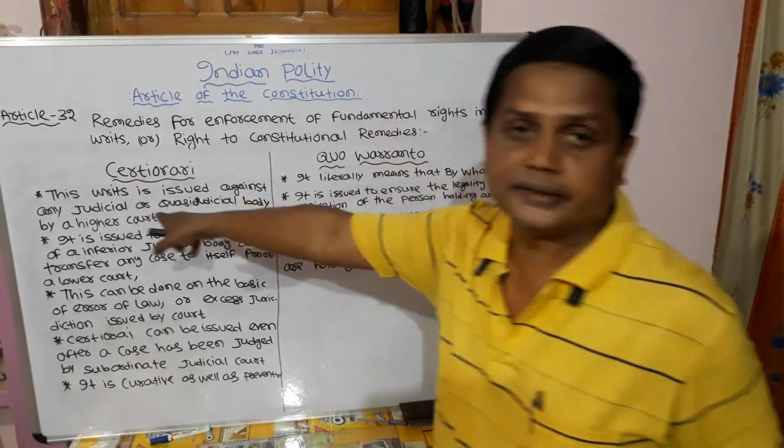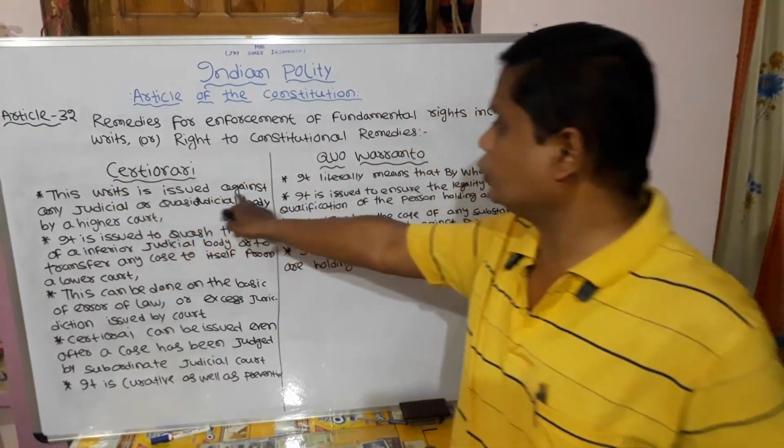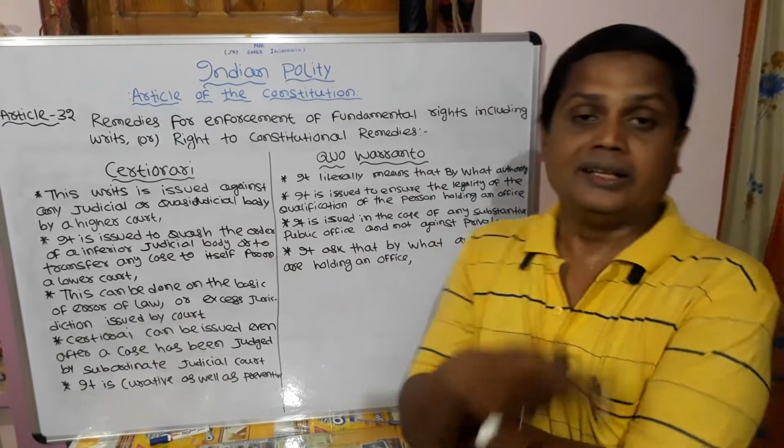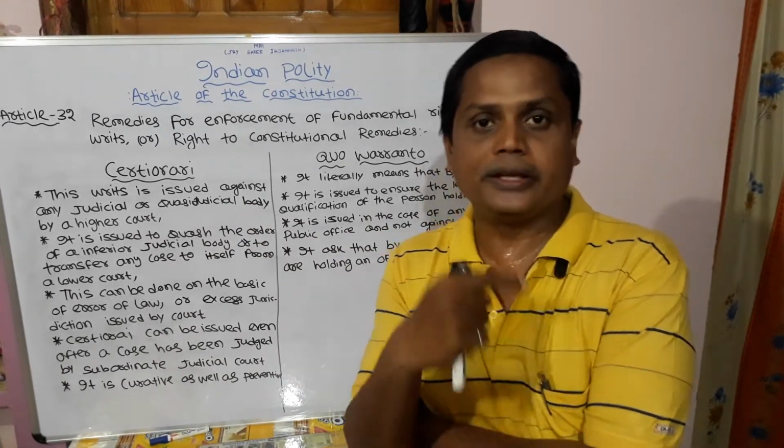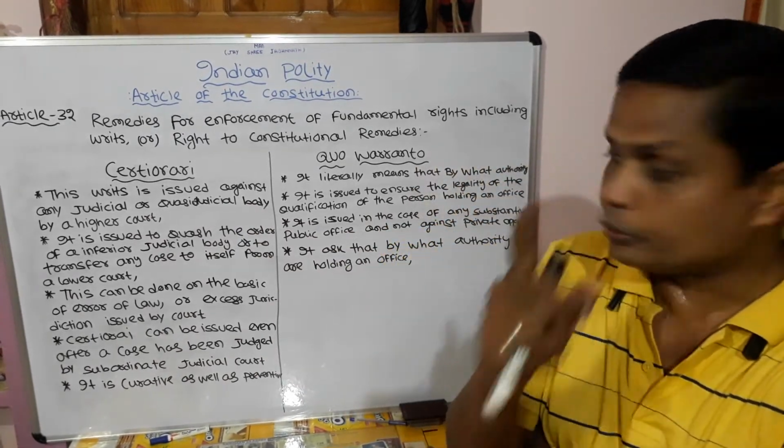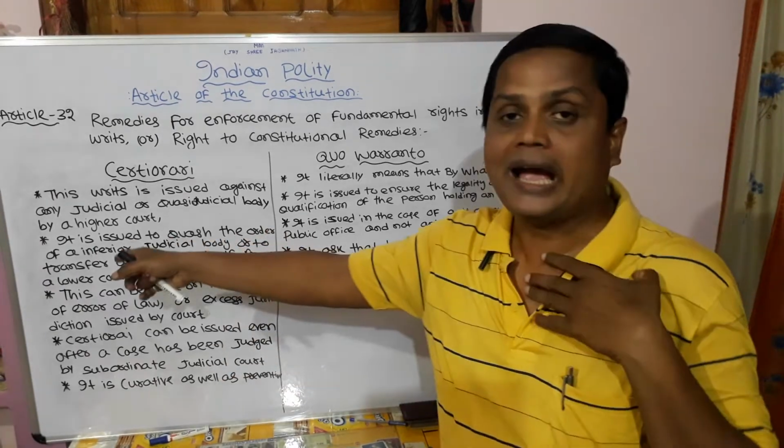Next is certiorari. This writ is issued against any judicial or quasi-judicial body by a higher court.